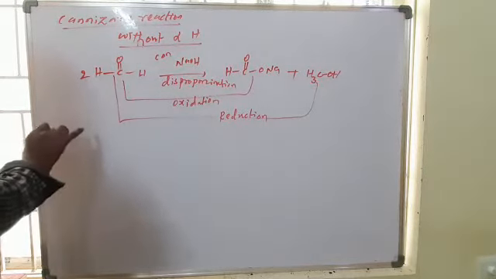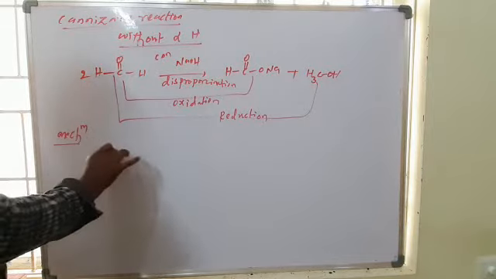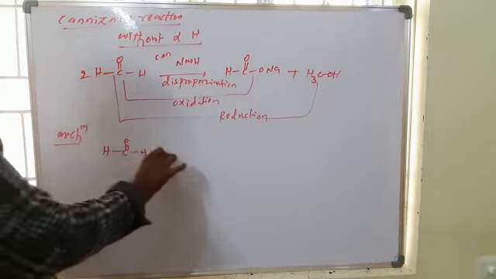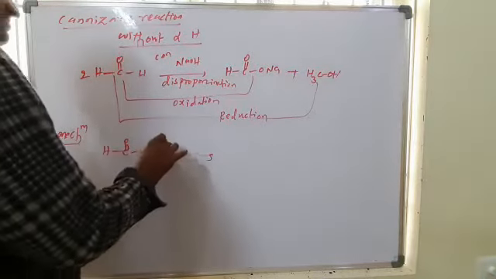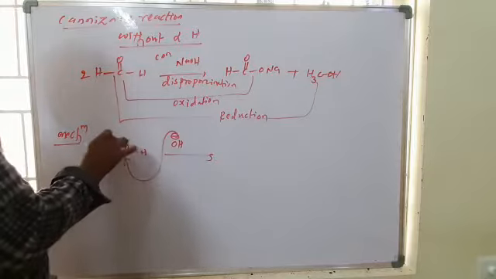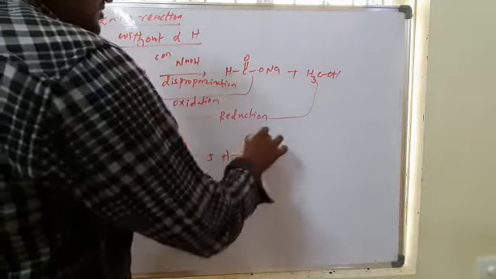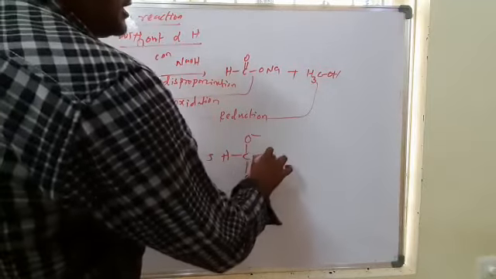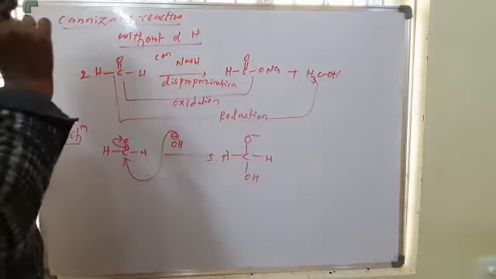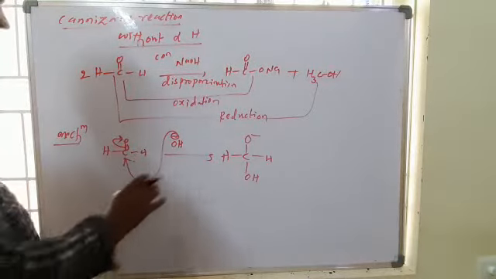Now let's see the mechanism for this reaction. HC double bond O, H, and the base will attack at this position and it will shift, giving HCO minus OH and H. That is the first step.